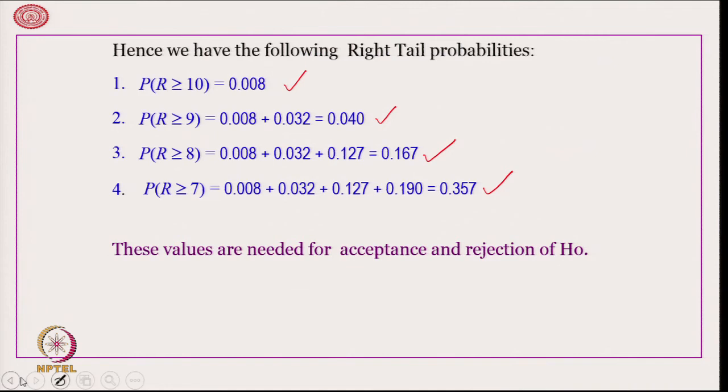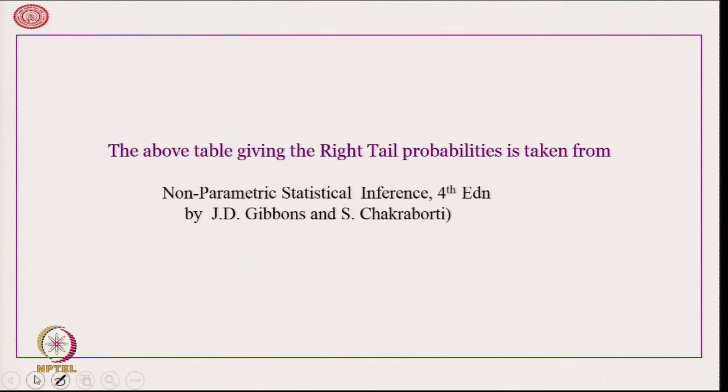Therefore, we see that we have obtained the same values through our calculations using the formula for obtaining the run probabilities. The above table giving the right tail probabilities is taken from the book Non-Parametric Statistical Inference written by Gibbons and Chakraborty.